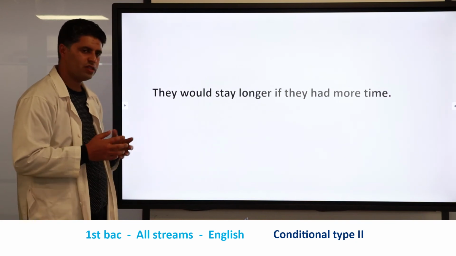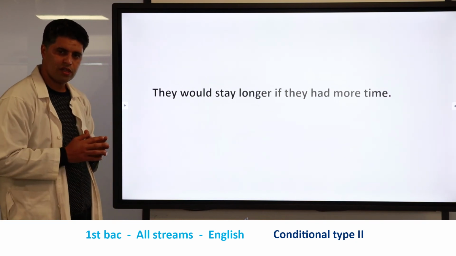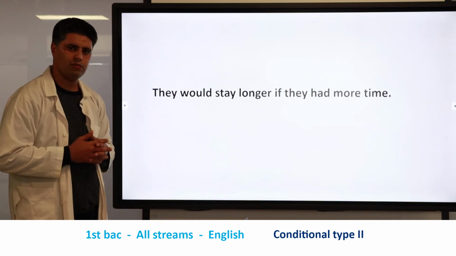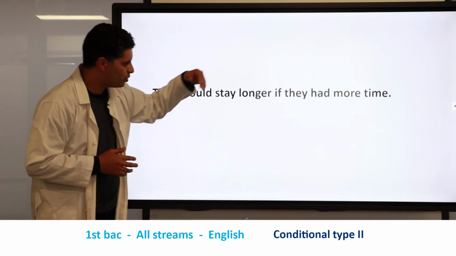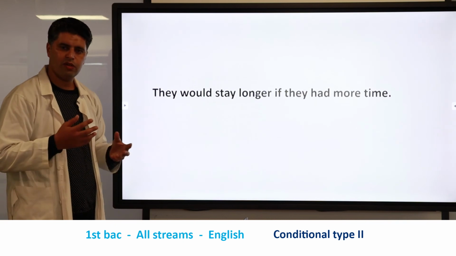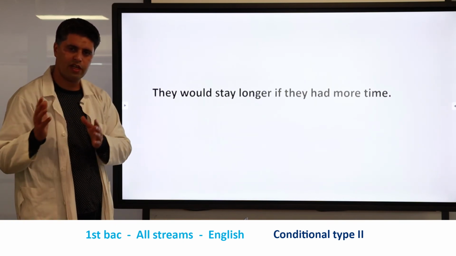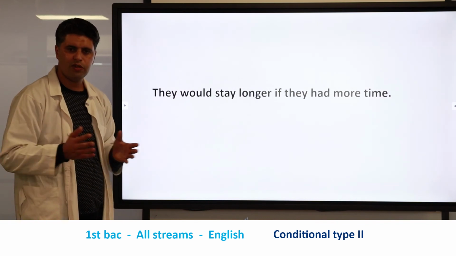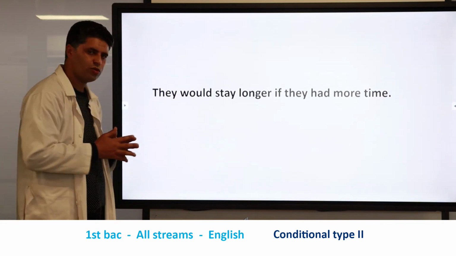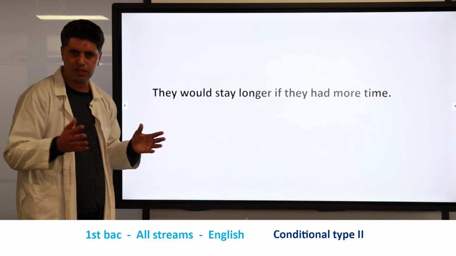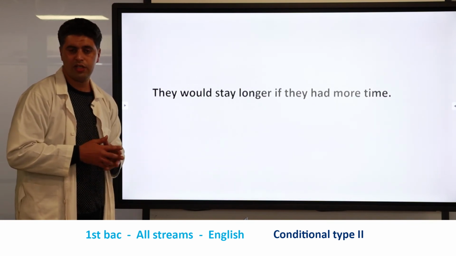Great. So here, as you can see, the if clause is not put at the beginning of the statement, but it is put at the end. So here we have made the inversion of the cause and the effect. So there is no problem if you start with the effect. Nothing is going to change.